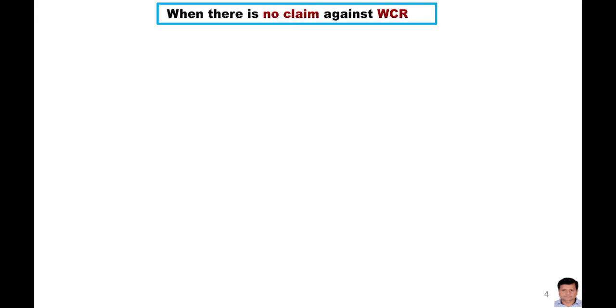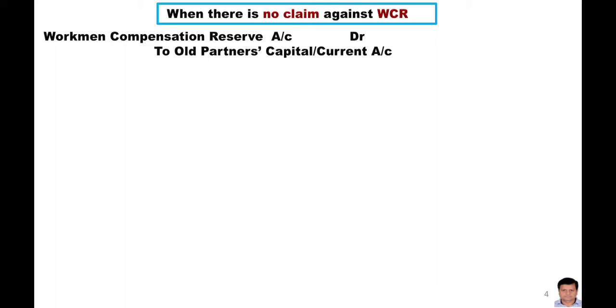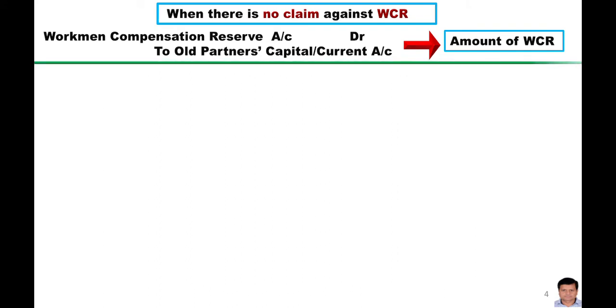Now the first one, when there is no claim against workman compensation reserve, or we can say when there is no information available regarding the claim against the workman compensation reserve. The journal entry will be: workman compensation reserve account debit, to old partners' capital account. This entry will be passed with the amount of the workman compensation reserve. This can be understood with the example given below.